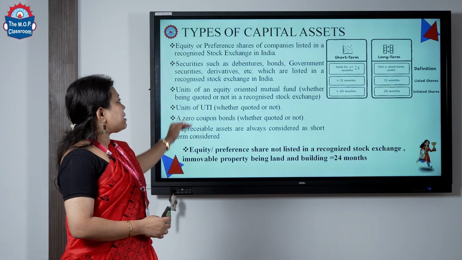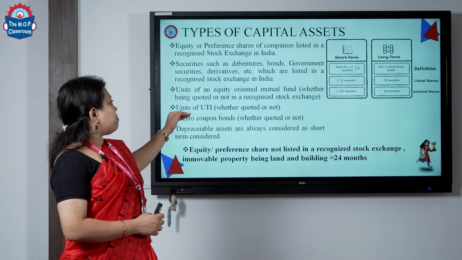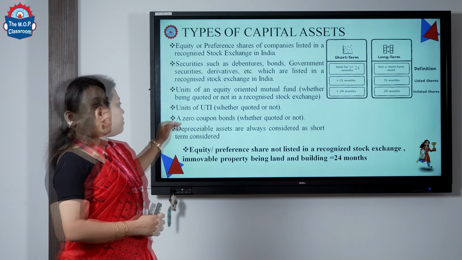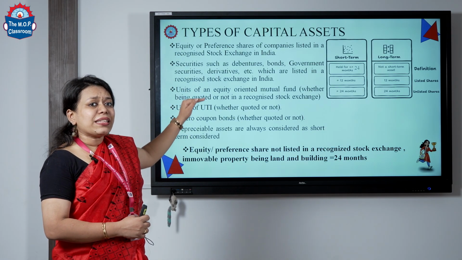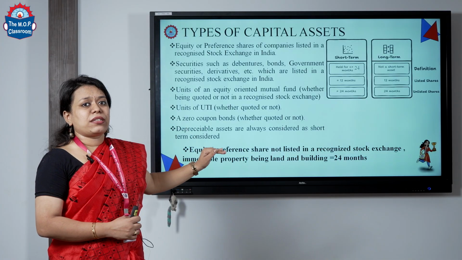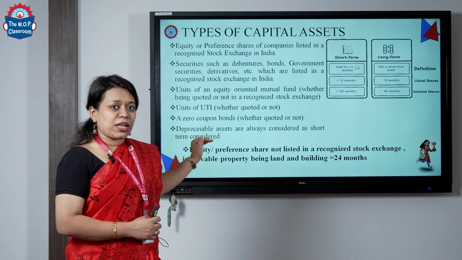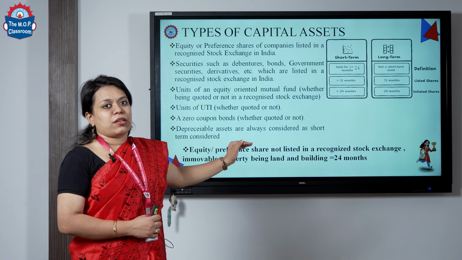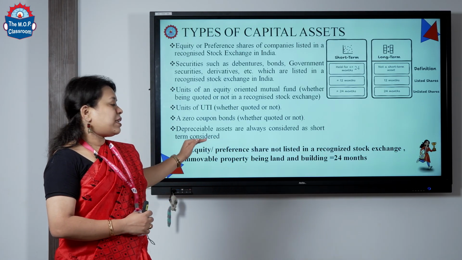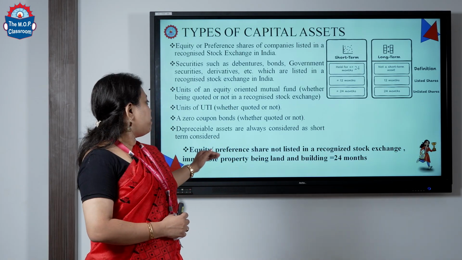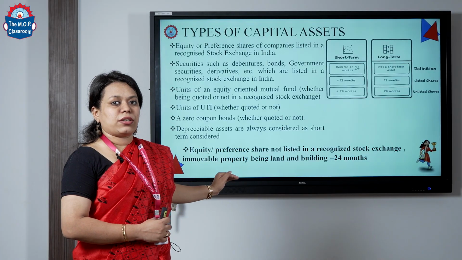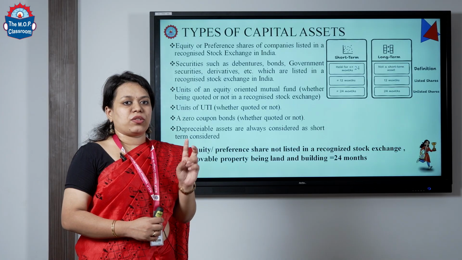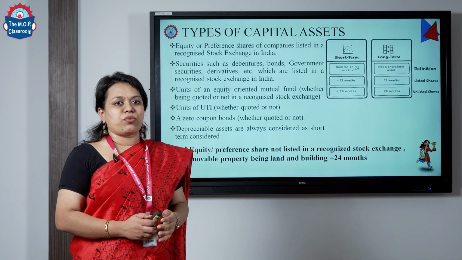In case of capital assets such as equity shares, preference shares, debentures, unit oriented mutual funds, UTIs, zero coupon bonds, if the asset is held for a period of less than 12 months, it is considered a short term capital gain, more means long term. And in the other case, preference shares, immovable property, the period is 24 months. So, there are two periods of holding, one is 12 and the other is 24 months.